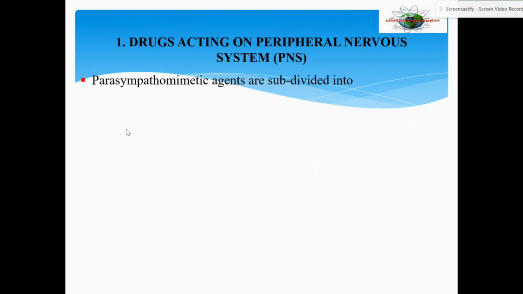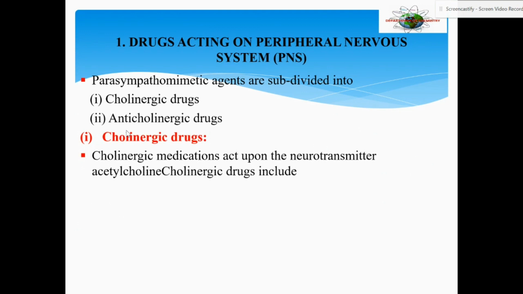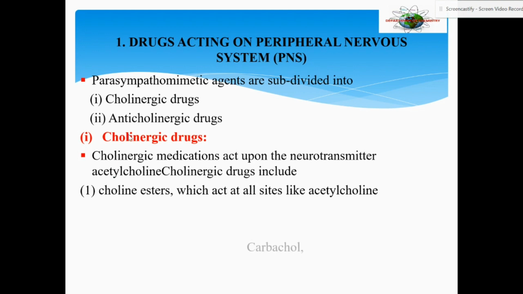Parasympathomimetic agents are again subdivided into cholinergic drugs and anticholinergic drugs, based on whether they are acetylcholine stimulants or blocking ones. What are cholinergic drugs? Cholinergic medications act upon the neurotransmitter acetylcholine, and they include cholinesters which act at all sites like acetylcholine. Acetylcholine has no discretion, it will act at all the places. So cholinesters also perform the same role, and the example is carbachol.